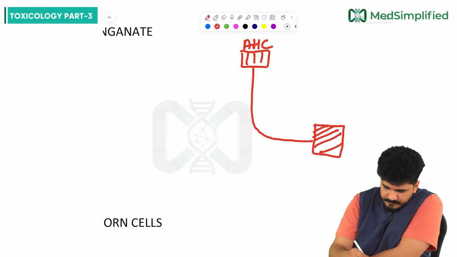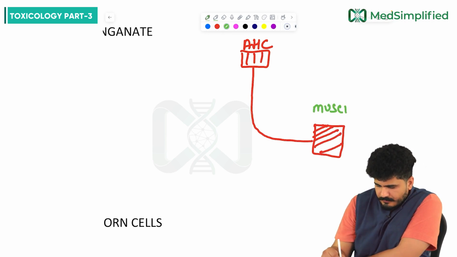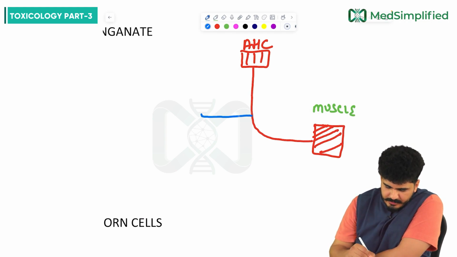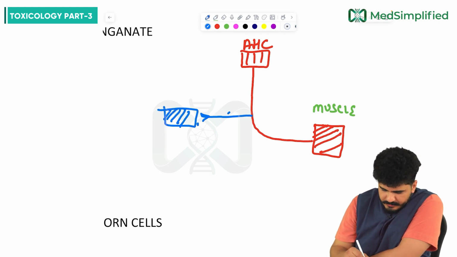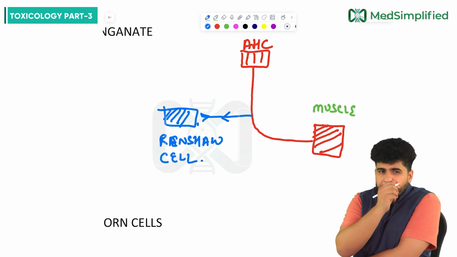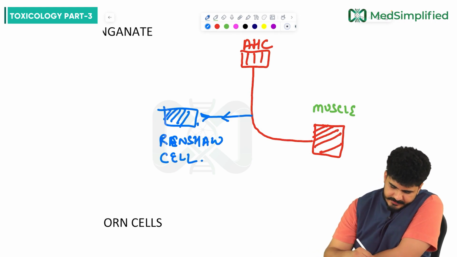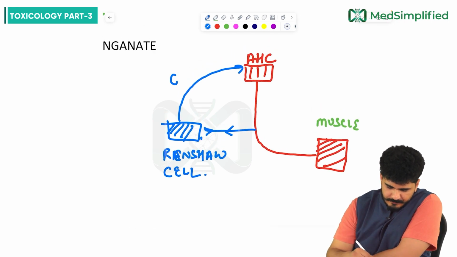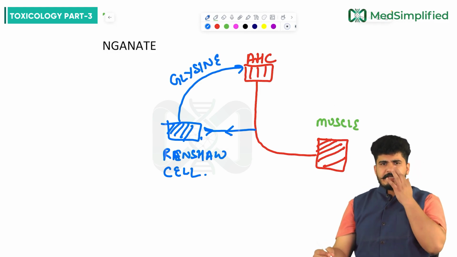In between, there are receptors also called Renshaw cells, which act as inhibitory cells. From the Renshaw cells, the inhibitory signals go to the anterior horn cell by glycine.